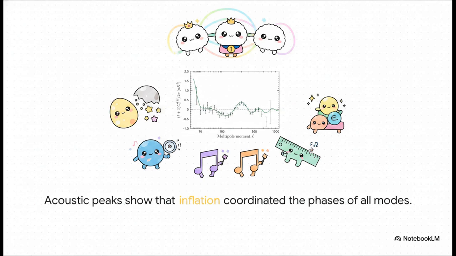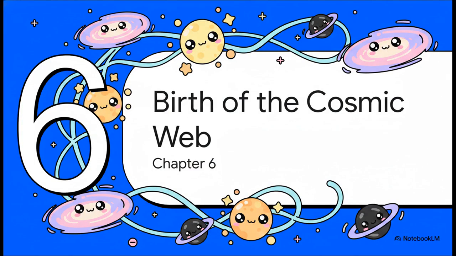Why? Because those peaks prove that inflation coordinated the phases of all these primordial ripples. When they froze out during inflation, they essentially synchronized. So upon re-entering the horizon, they started oscillating together like a perfectly coherent cosmic symphony. The exact heights and spacings of those peaks actually give us the precise recipe of everything contained in our universe. Which sets the stage for our final act.